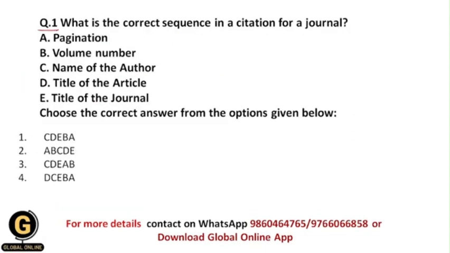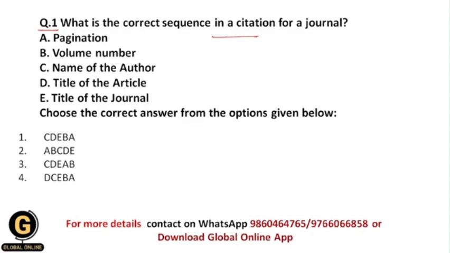Okay, question 1 is, what is the correct sequence in a citation for a journal? So basically students, whenever you write a whole research report and that research report gets published in a particular journal, then at the end of each and every research report we write the references, and as well we write the references within the text. There is a proper referencing style, which is called the sequence of a citation, and here they have asked you the correct sequence in a citation for a journal.